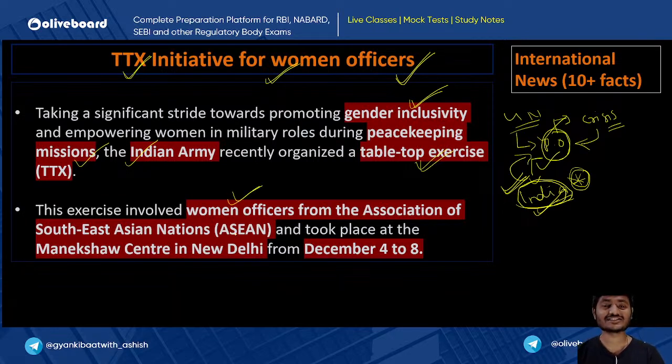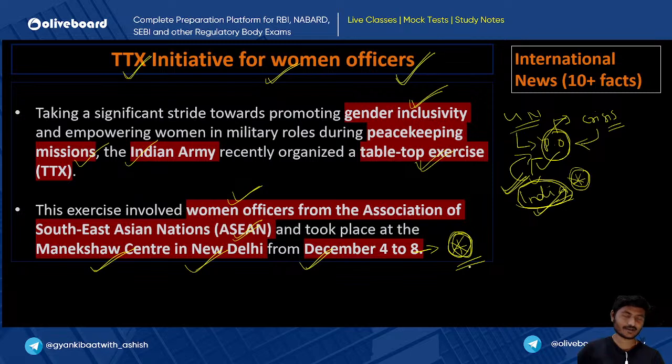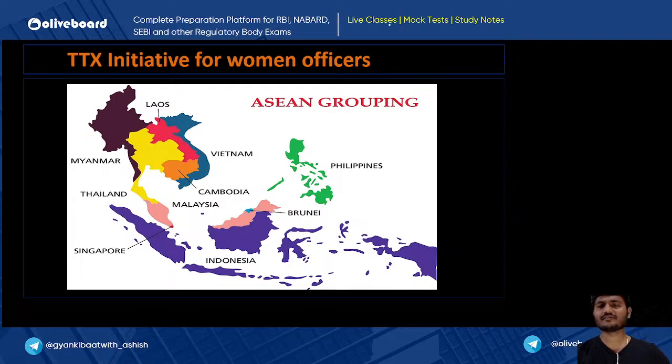women officers from the ASEAN nations and took place at Manekshaw Center, New Delhi, 4 December to 8 December. This is a prelims line and a phase 1 line. Okay, remember all these facts. Where is Manekshaw Center? It is in New Delhi. When did it happen? From 4 December to 8 December. Who conducted it, with whom did it happen? Between the Indian military and ASEAN women officers, right? We have recently seen that the Indian